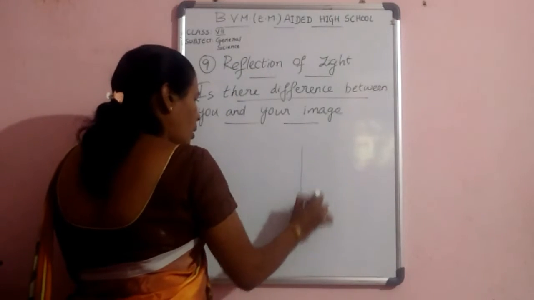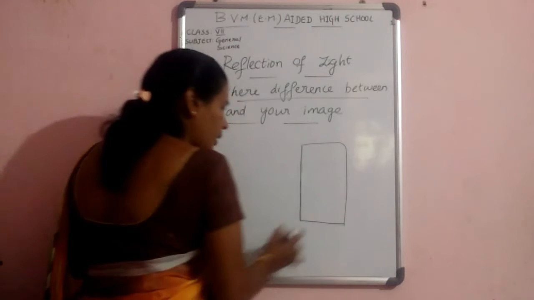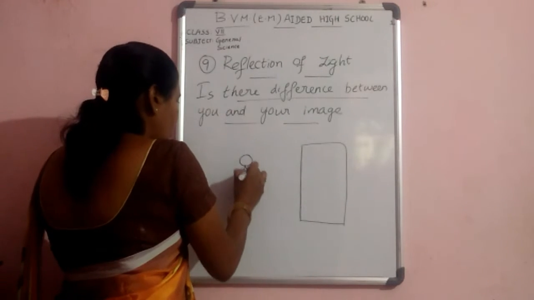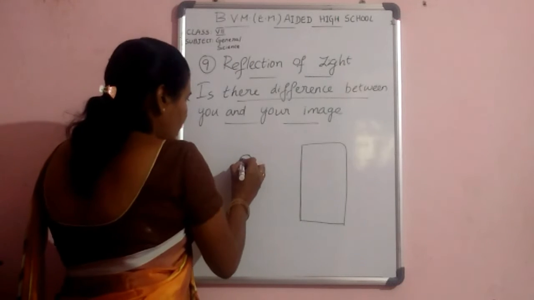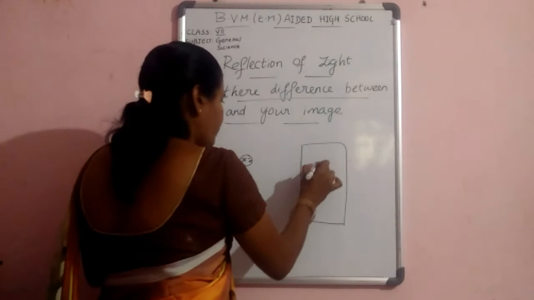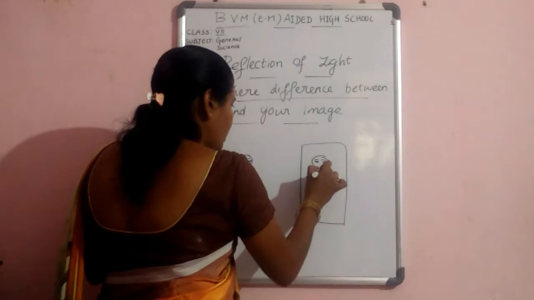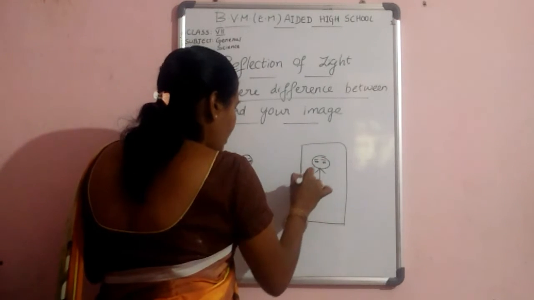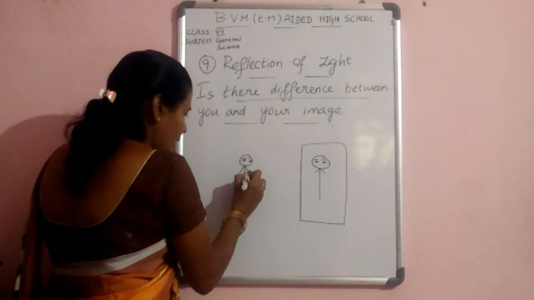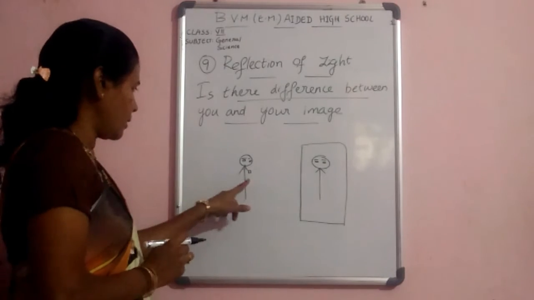So, take a plain mirror. A boy stands in front of the mirror and he observes his pocket inside of the mirror. What he observed? He observed his image inside of the mirror and he observed his pocket, the left side pocket.